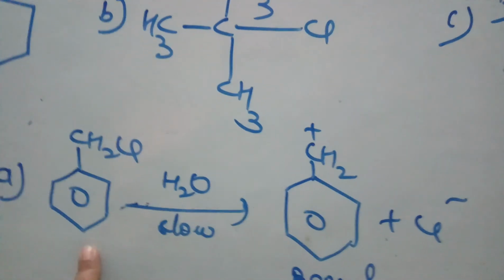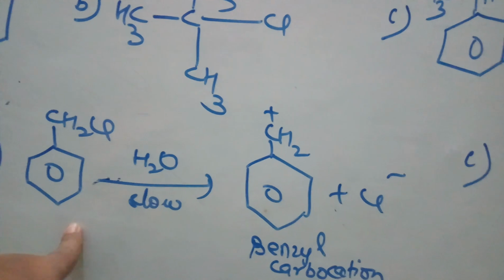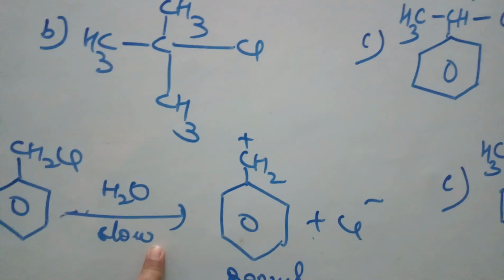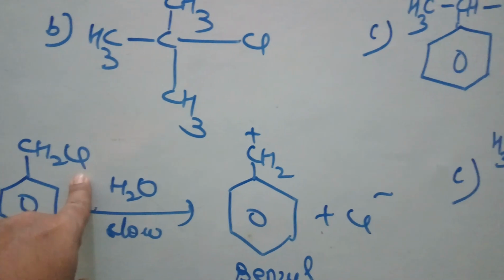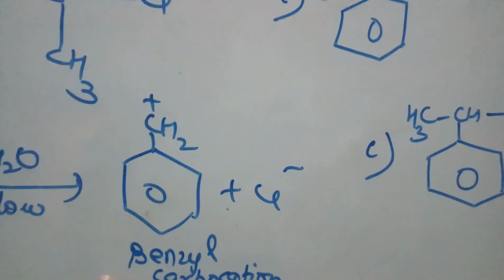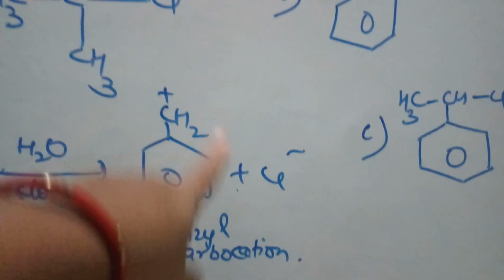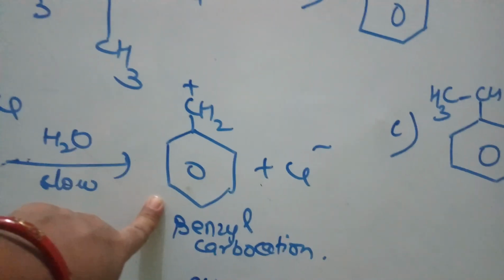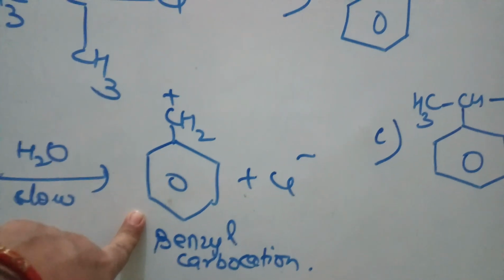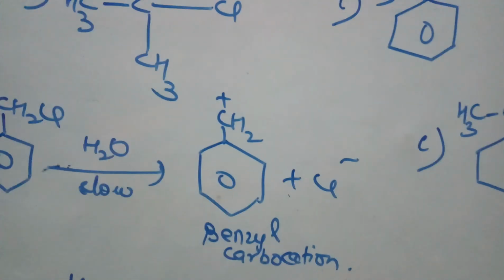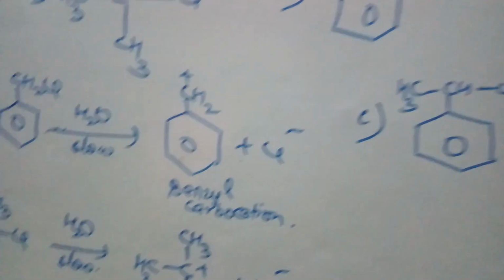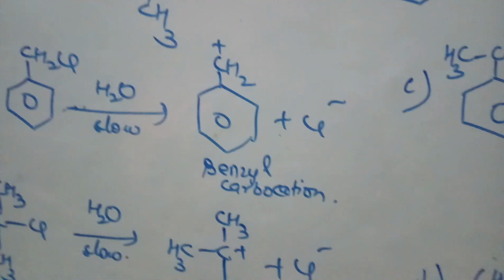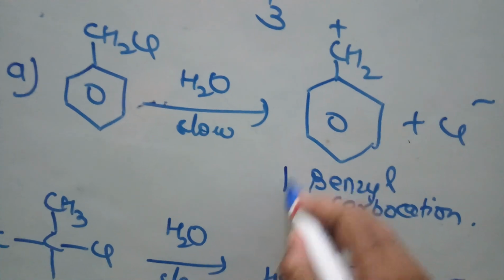So see here, the first one, that is benzyl chloride. After the first step, that is after the cleavage of the C-X bond, it is forming benzyl carbocation. Now this benzyl carbocation is capable of undergoing resonance, and due to resonance it stabilizes itself, right? That's why it is a very stable carbocation, but as I have told you, it is a primary benzyl carbocation.